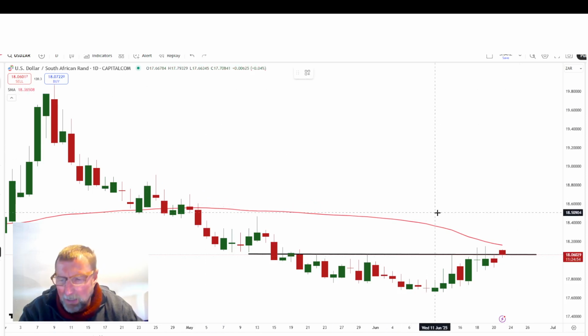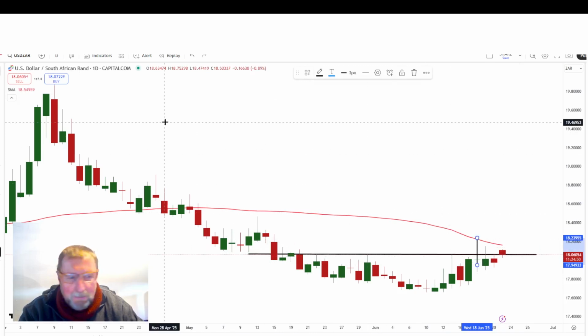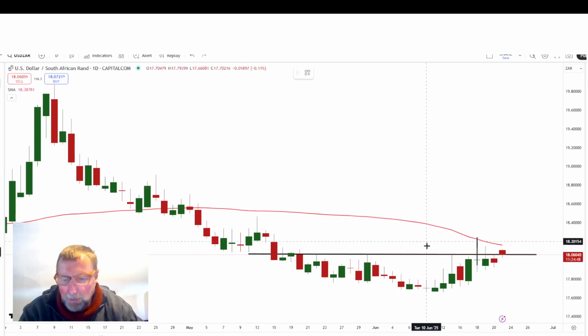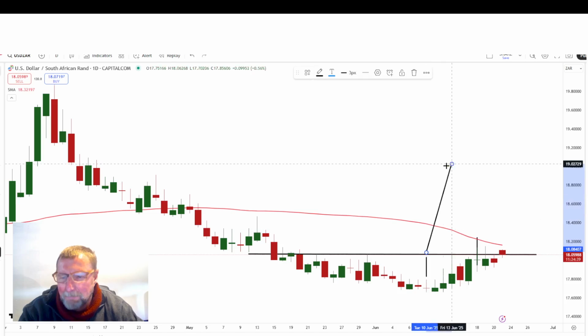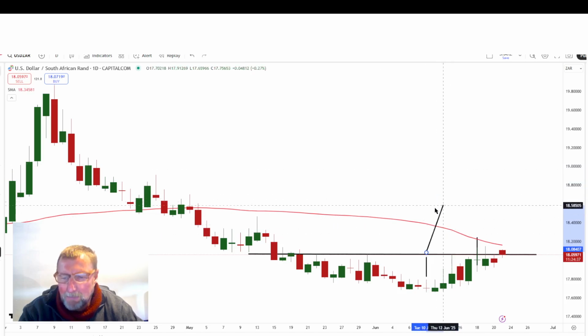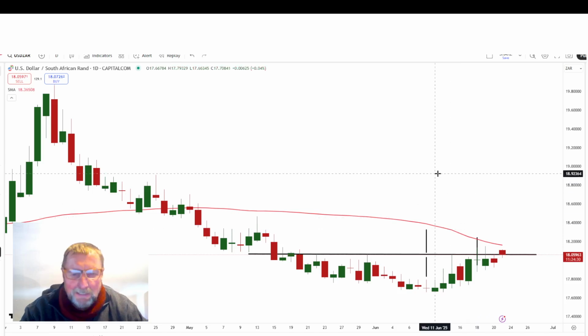And where can the Rand go? Let's just use this as our guideline. There's the conservative target, and there you are. I just want to show you where's the full target of this. In actual fact, I think we can go a little bit higher than this. Oopsie daisy, I just want to draw that back. There you are. Conservative target 1823 and the full target 1835.